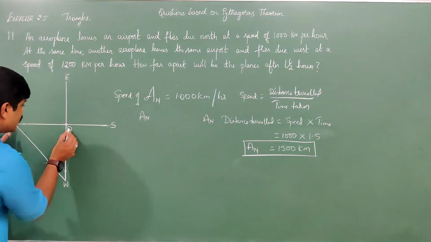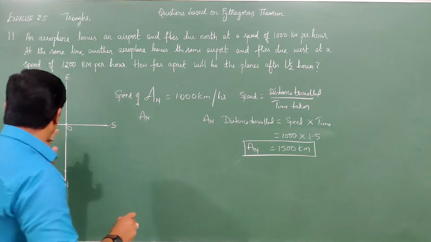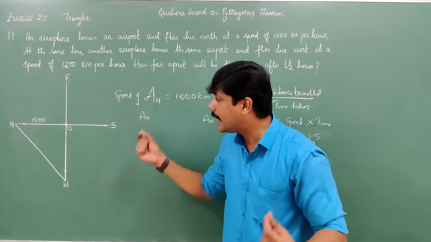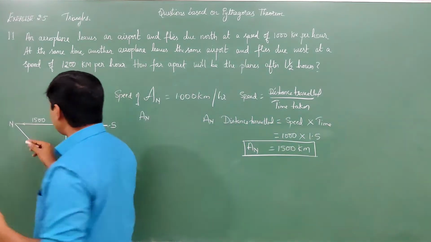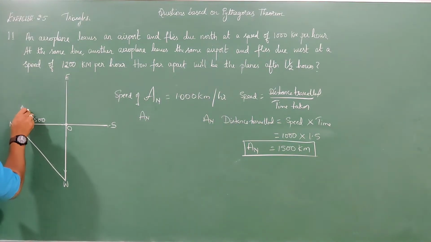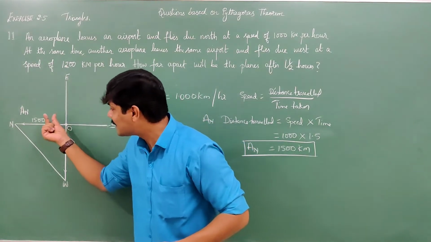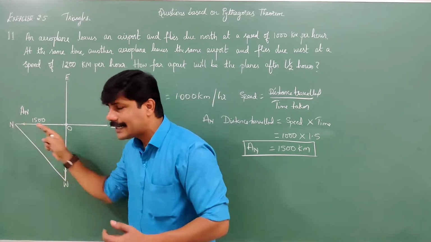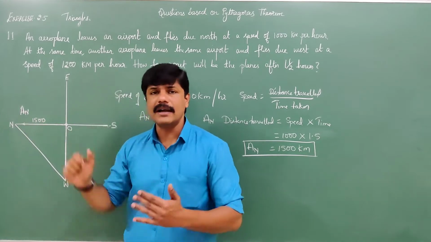Understand? Therefore, this ON distance is 1500. This ON becomes 1500. Why? In 1.5 hours from this point, this aeroplane AN, traveling due north, has reached 1500 kilometers. That is, it has covered 1500 kilometers in 1.5 hours. Therefore, ON is equal to 1500.